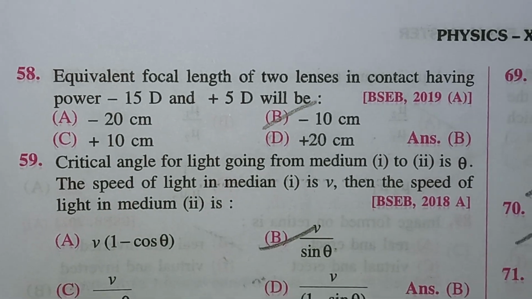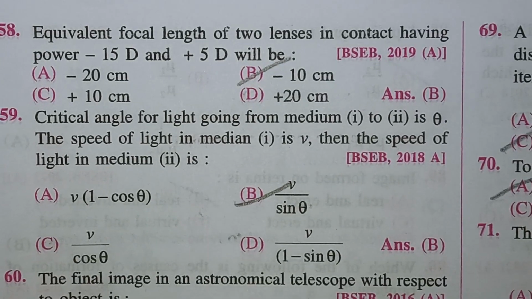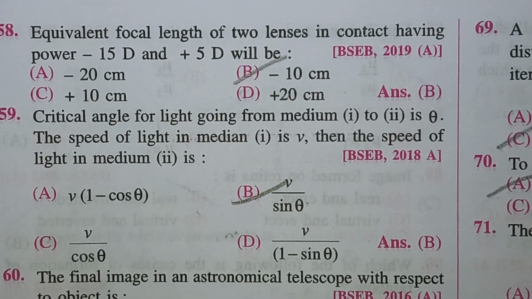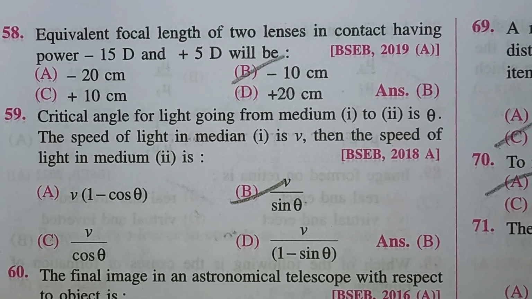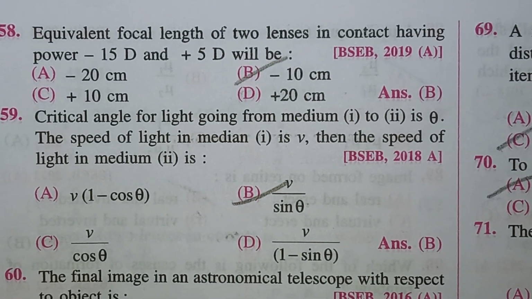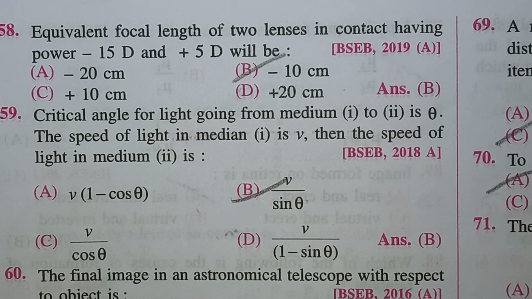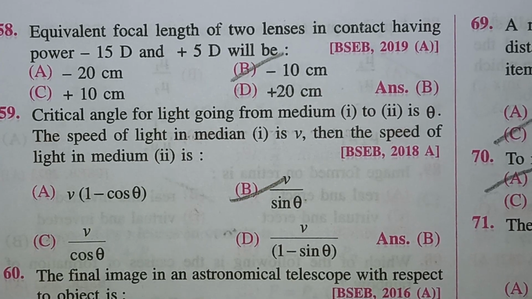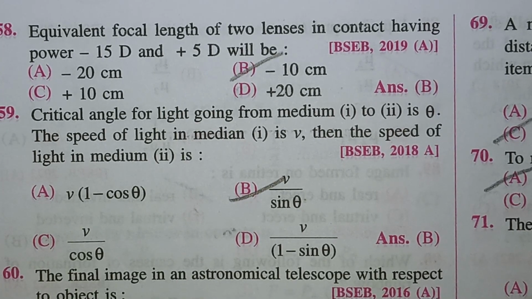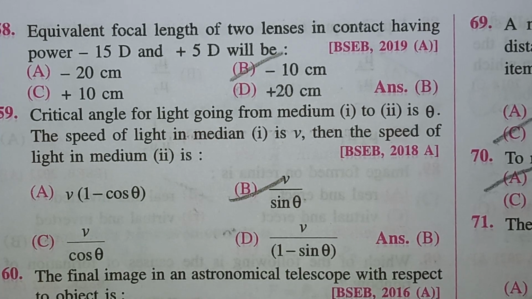Equivalent focal length of two lenses in contact having power minus 15 diopter and plus 5 diopter will be minus 10 centimeter. Critical angle for light going from medium 1 to medium 2 is theta. The speed of light in medium 1 is v. Then the speed of light in medium 2 is v upon sine theta.